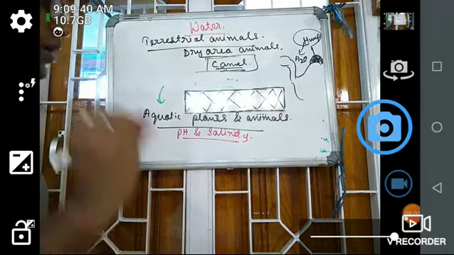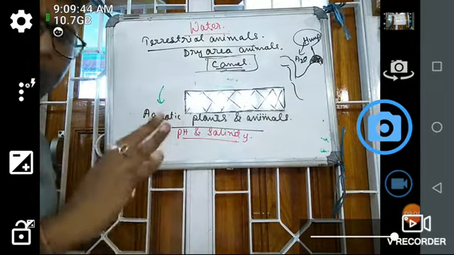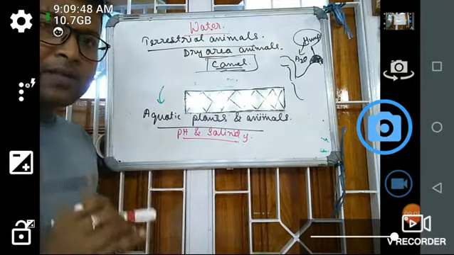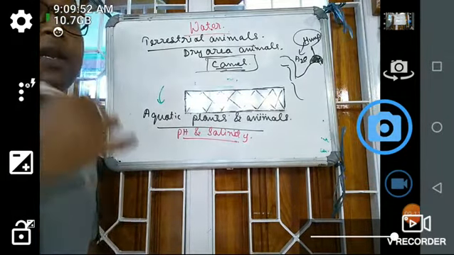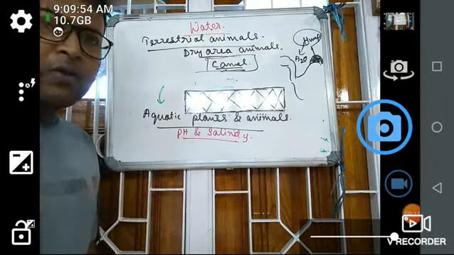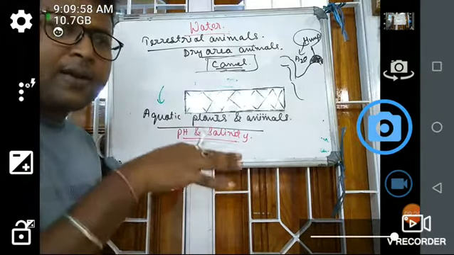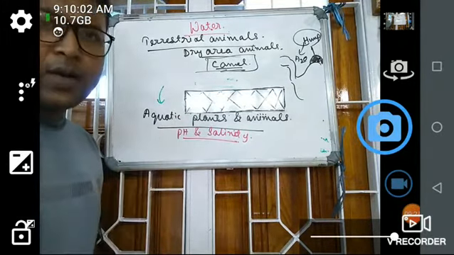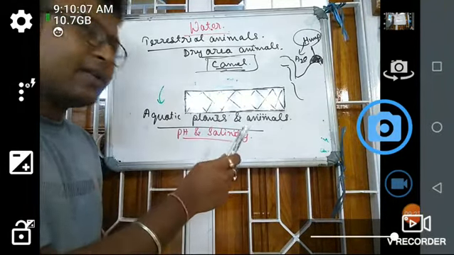So, plants and animals are residing in water, no problem. But all plants or all animals do not reside in all waters. For example, a freshwater or river water organism cannot reside in sea water, and a sea water organism cannot reside in fresh water. Why? Because of the difference in the pH and the salinity.